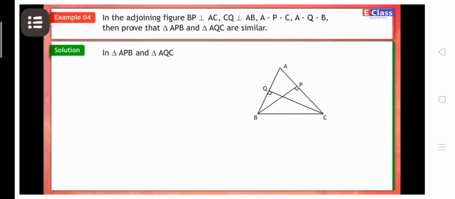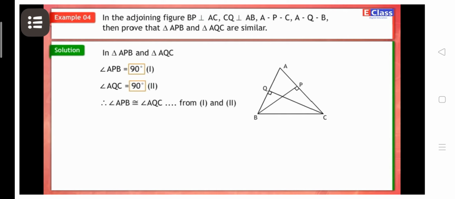Solution. In triangle APB and triangle AQC, angle APB is equal to 90 degrees. Let us mark it as statement 1. Angle AQC is equal to 90 degrees. Let us mark it as statement 2.